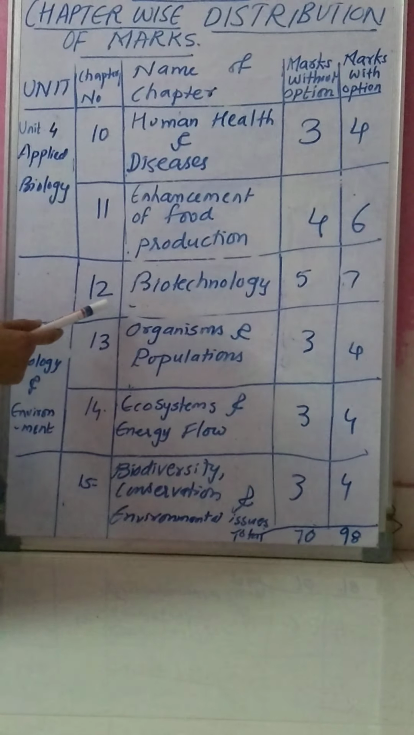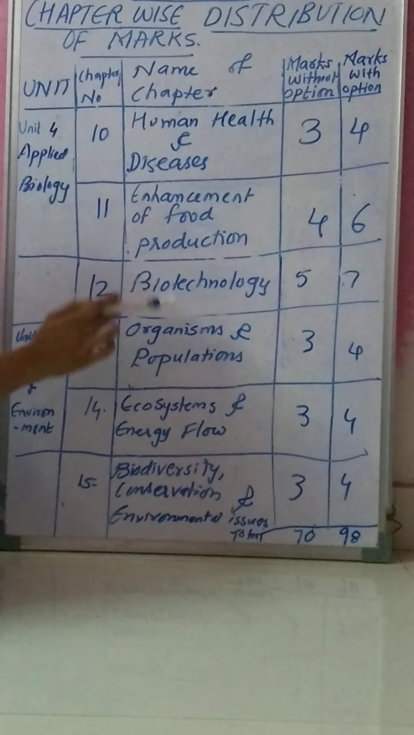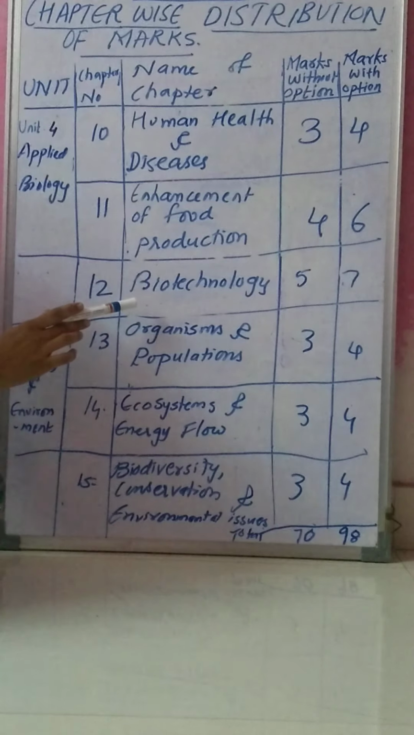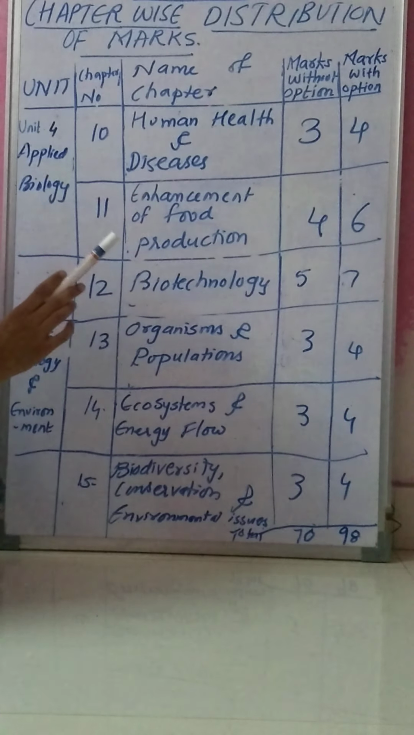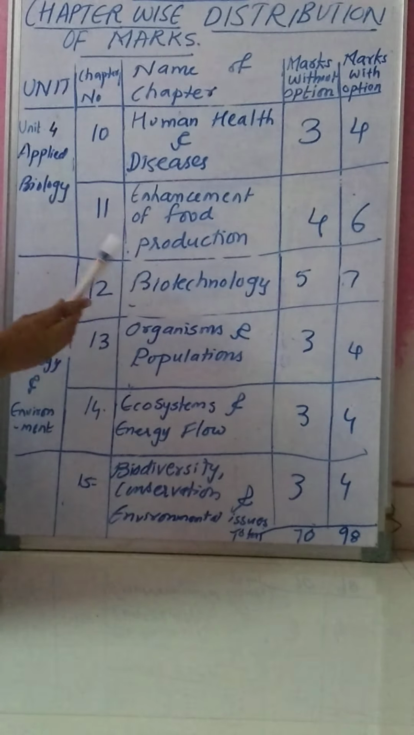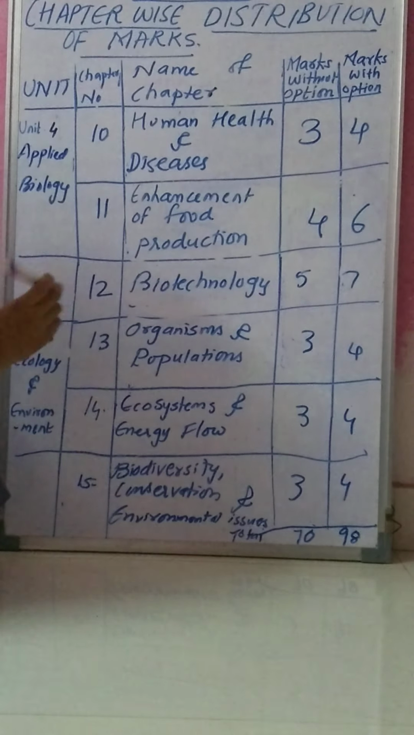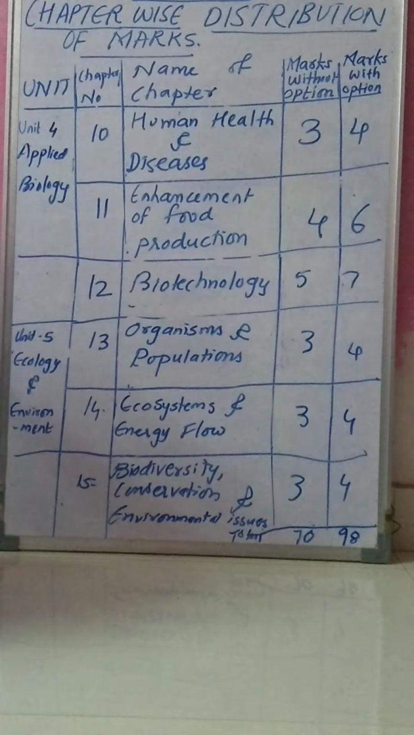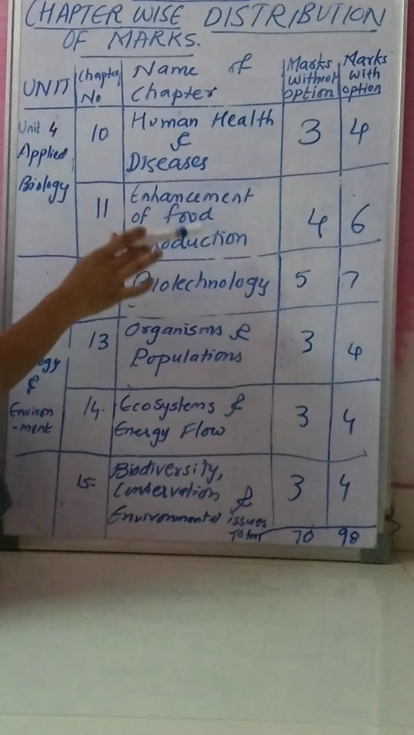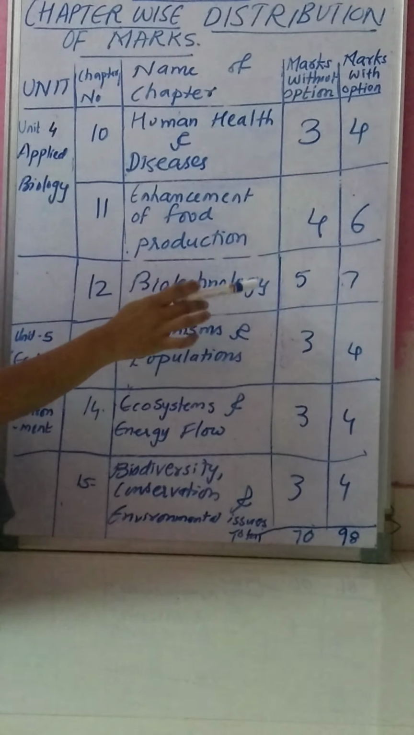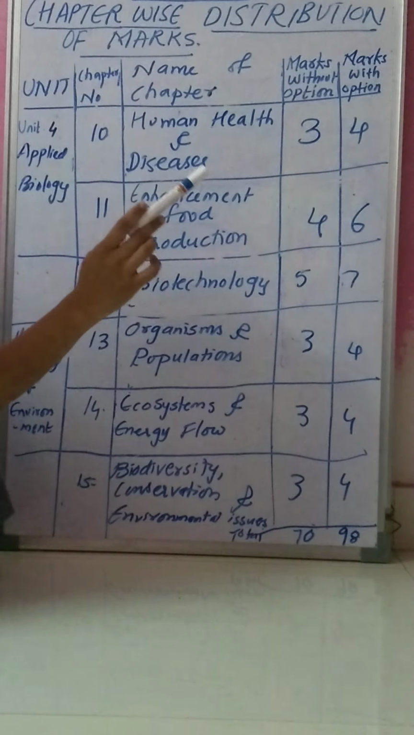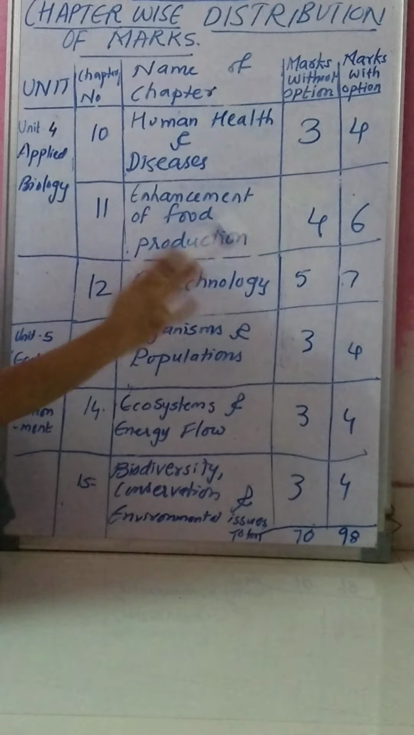The next chapter is chapter number 12. Chapter number 12 also comes under applied biology, and here the topic is biotechnology. This topic is for 5 marks without option, and with option it is for 7 marks. Means the total marks in this applied biology is 12 marks without option, and with option these 3 chapters are for 17 marks.